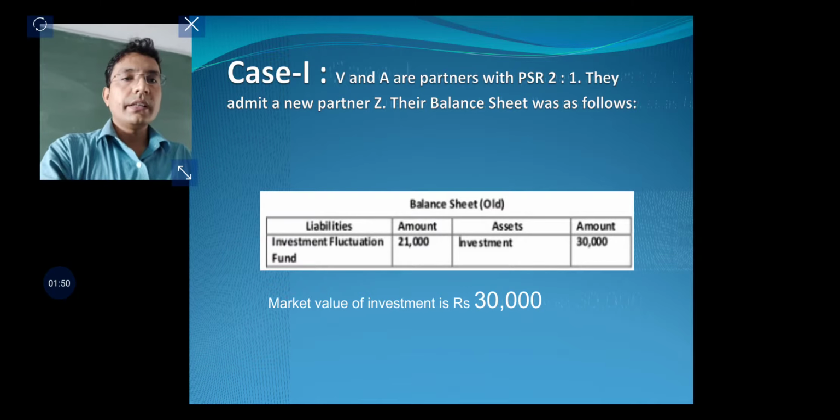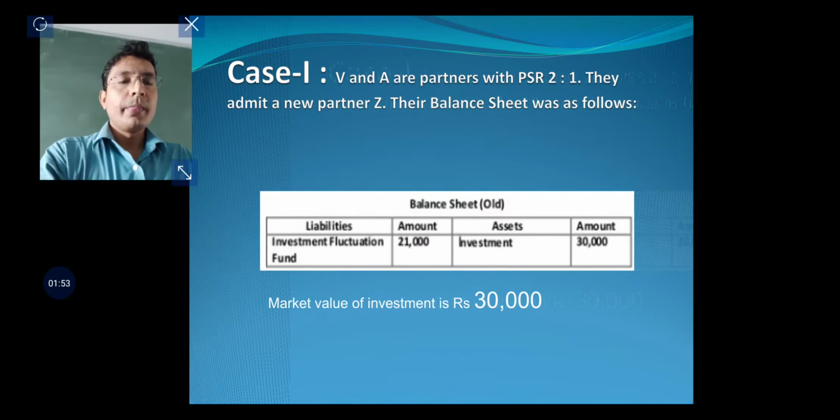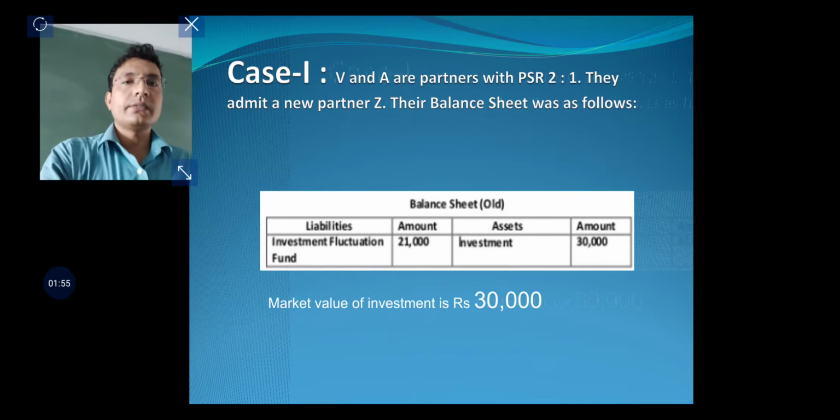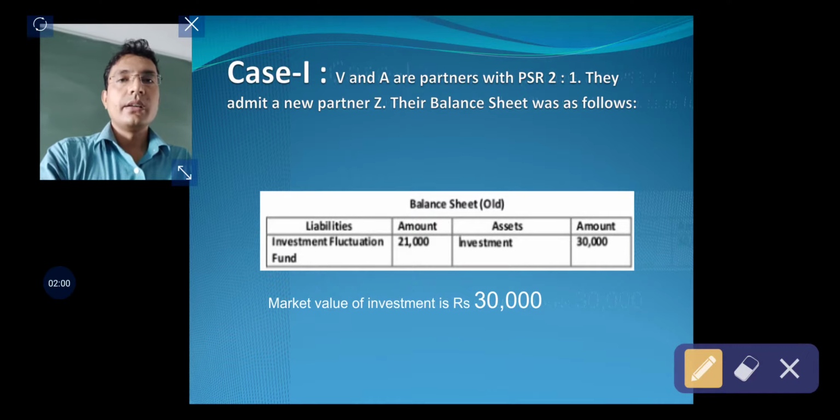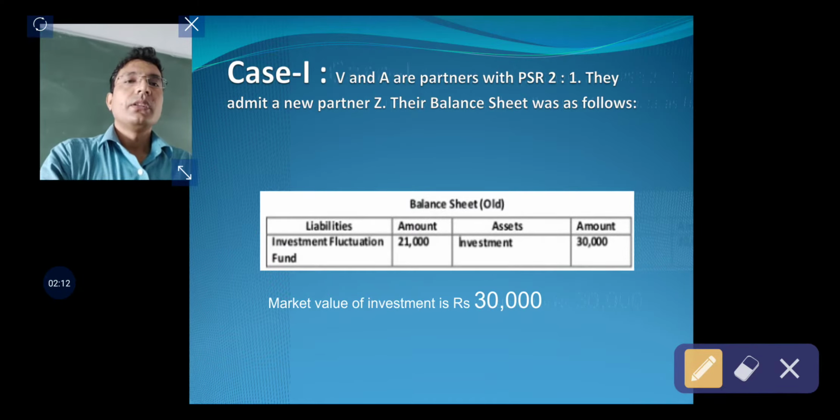There are certain cases which I would like to discuss with you, with the help of which we would understand this investment fluctuation reserve, the treatment of investment fluctuation reserve. Case 1. Suppose V and A are partners with profit sharing ratio 2:1. They admit a new partner Z. Their balance sheet was as follows on the date of admission. So on the date when admission of Z was done, at that day the balance sheet appeared as follows.